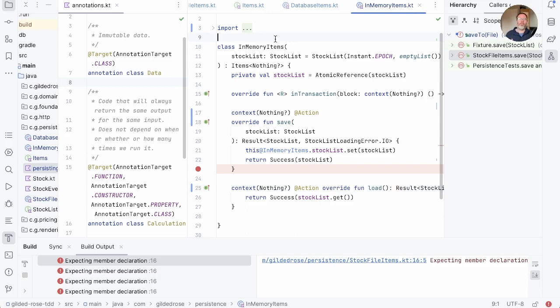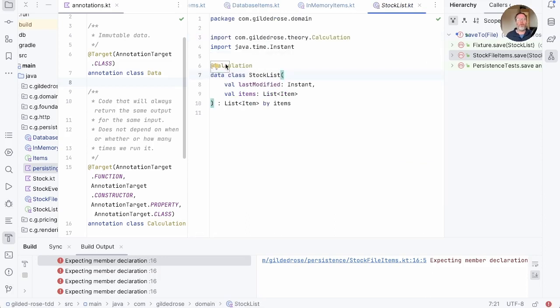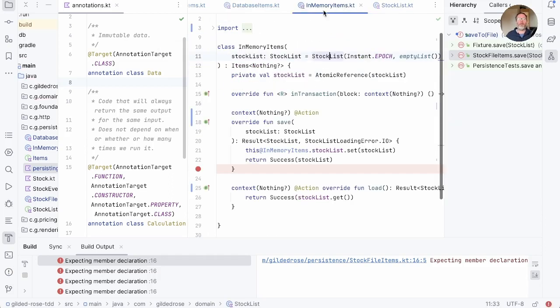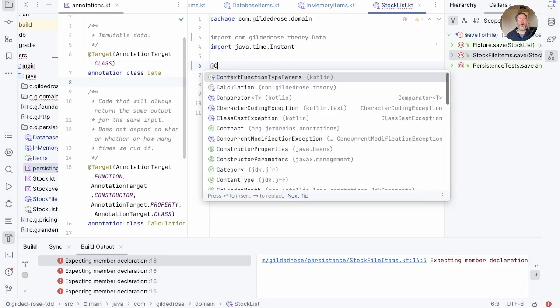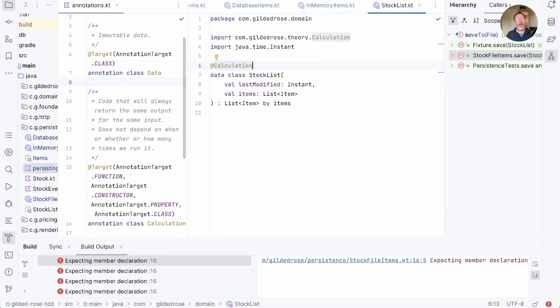So in-memory items, and in fact all of our item types, are classes, are types that are not data. Previously, with things like stock list, we'd said, oh, I messed that up, that this is data. So a class is often data, but classes that encapsulate state themselves are not data because they're mutable. And just returning to the I messed that up, you see that part of the problem with that little scheme here is that this is just on the honor system. I said that this was a calculation, but it evidently wasn't. The compiler has no way of checking.